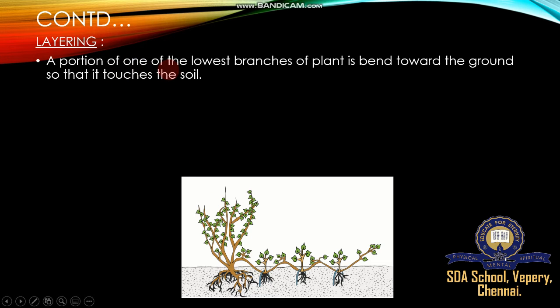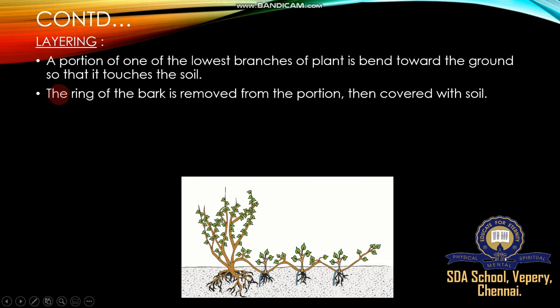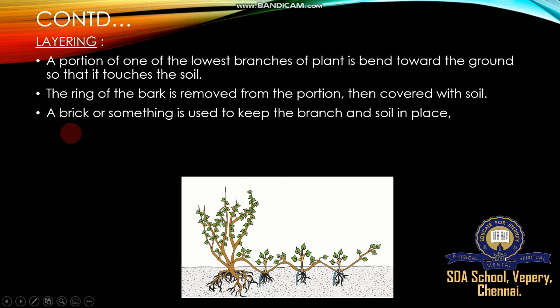A portion of one of the lowest branches of the plant is bent towards the ground so that it touches the soil. The ring of the bark is removed. Sometimes we do this: the bark is removed artificially from the portion, then it is covered with soil. A brick or something is used to keep the branch and the soil in place.